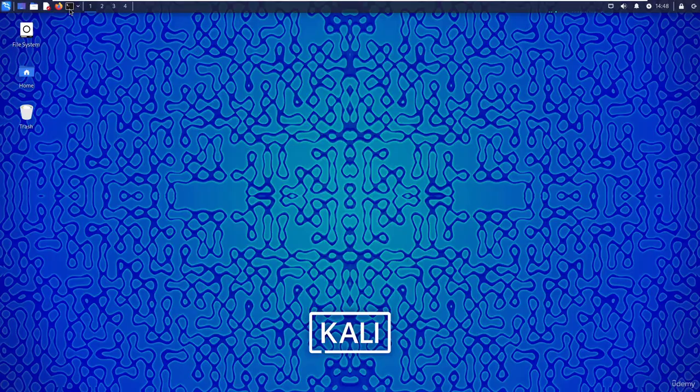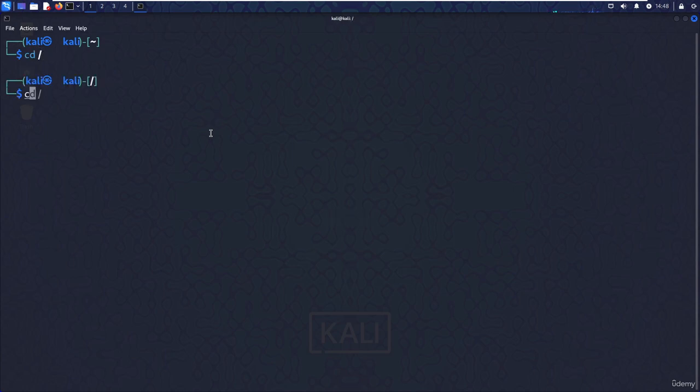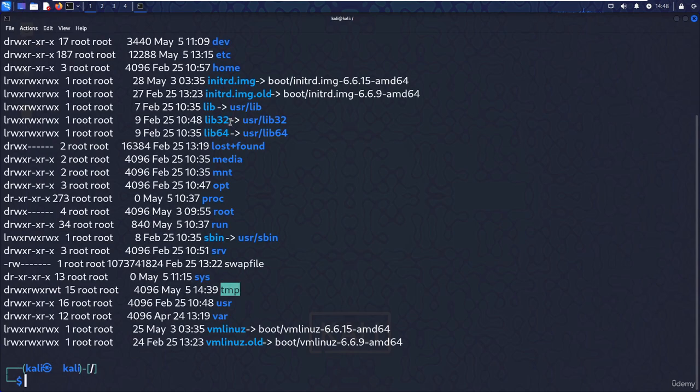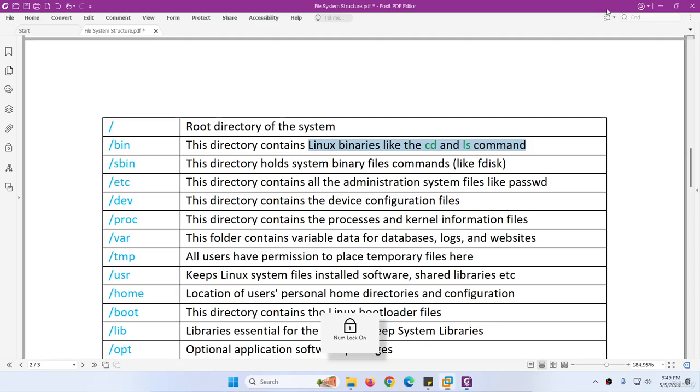Okay, let me open again, and let me zoom it, and let me go to the root directory and type ls -l. Here it is. So we check the first one, bin, and we found all the commands are there. Similarly, the boot related stuff will be here. So let's discuss them there.